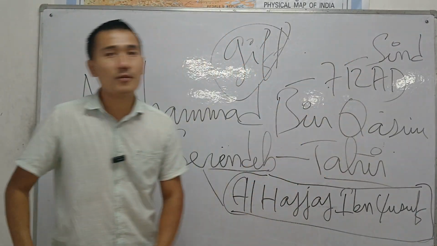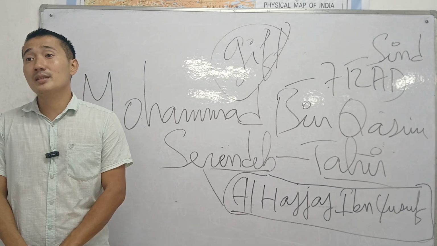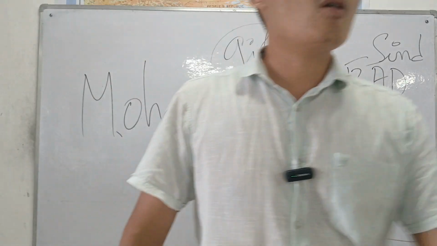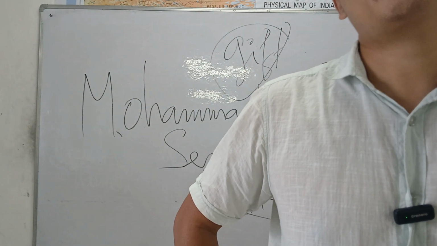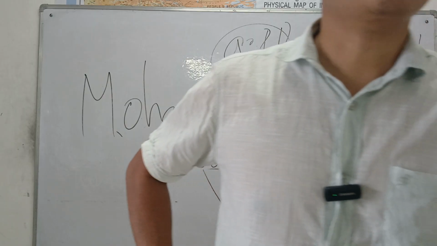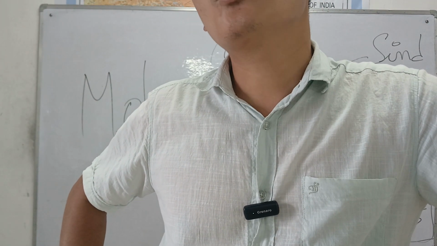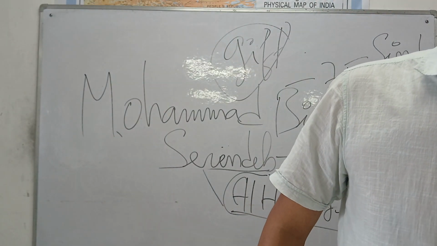So Al Hajjaj asks, since the gift was stolen in your territories, you have to compensate. King Dahir, please compensate the gift that was stolen.